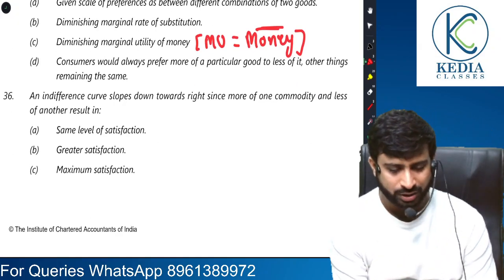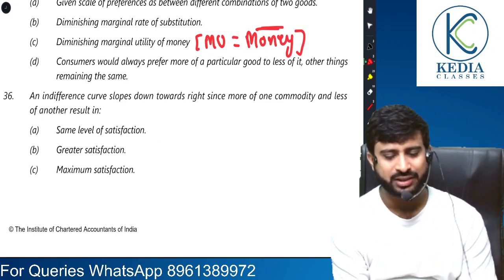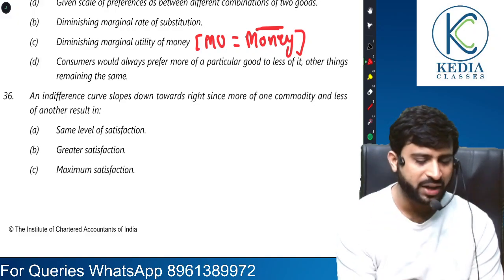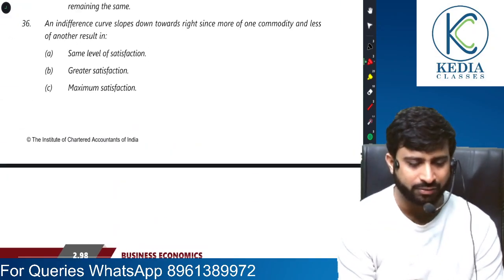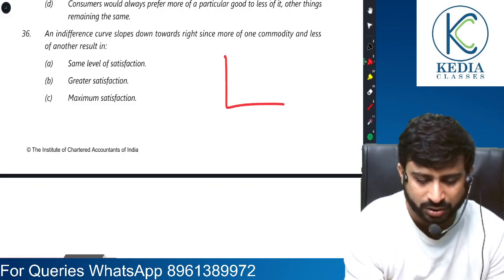An indifference curve slopes downward to the right since more of one commodity and less of another results in what? See everyone, have a look.